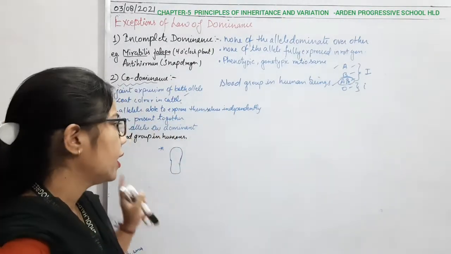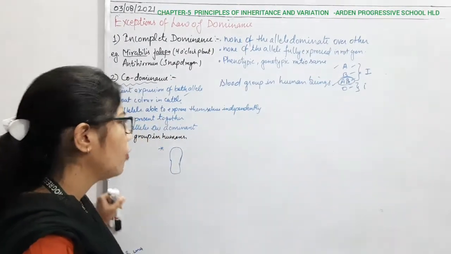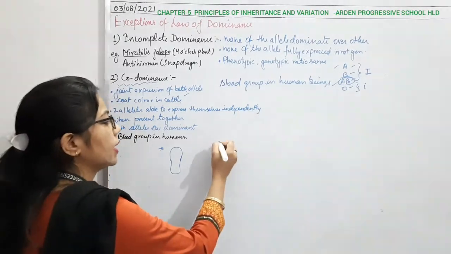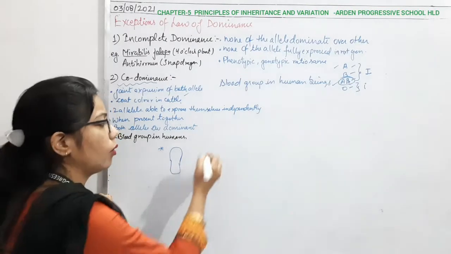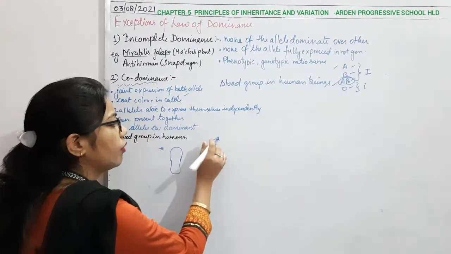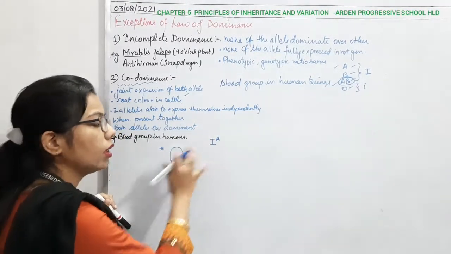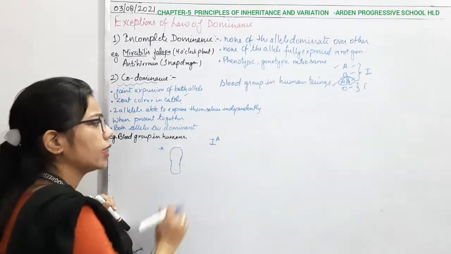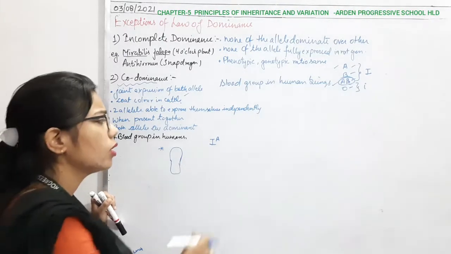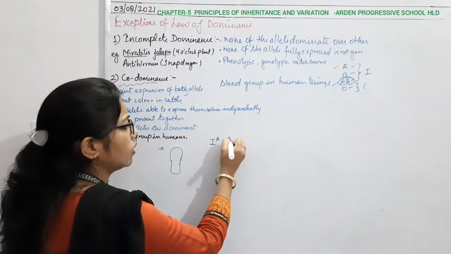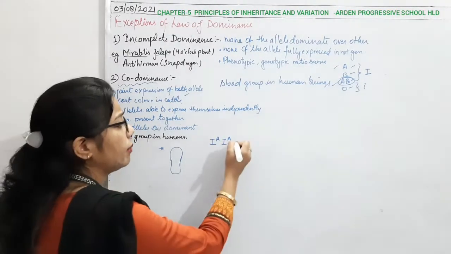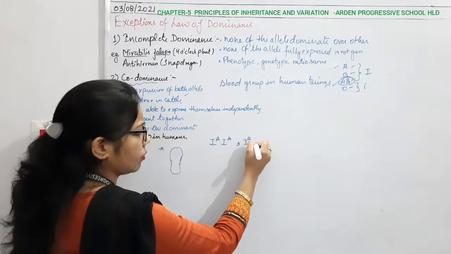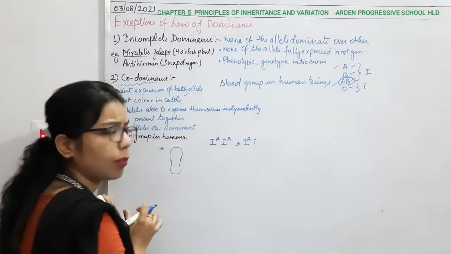Now comes the question of how we can make the possible genotypes. For example, if this is blood group A, we are indicating all the blood groups with the gene I. So this gene I for blood group A has IA. How can I write it? This one is also IA. What can be the other genotype here? It can be like this one also. So this is the possible thing.